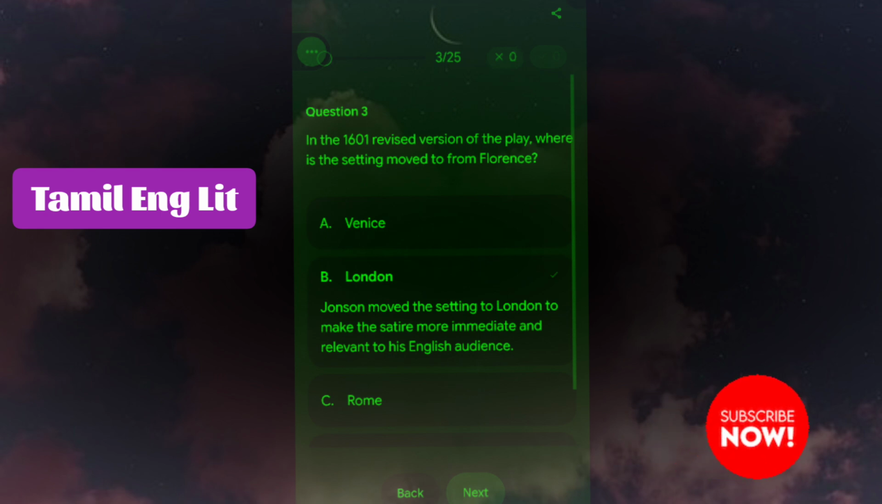In the 1601 revised version of the play, where is the setting moved to from Florence? London. Jonson moved the setting to London to make the satire more immediate and relevant to his English audience.